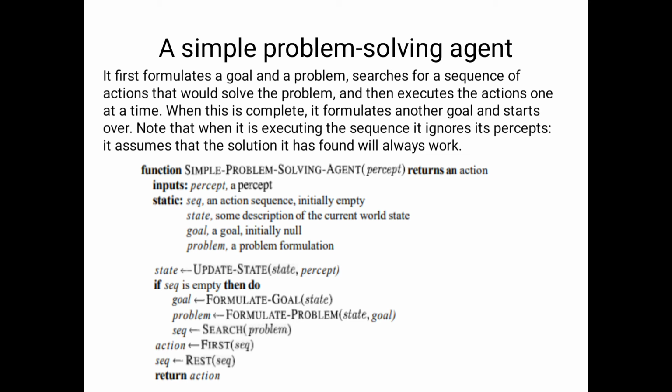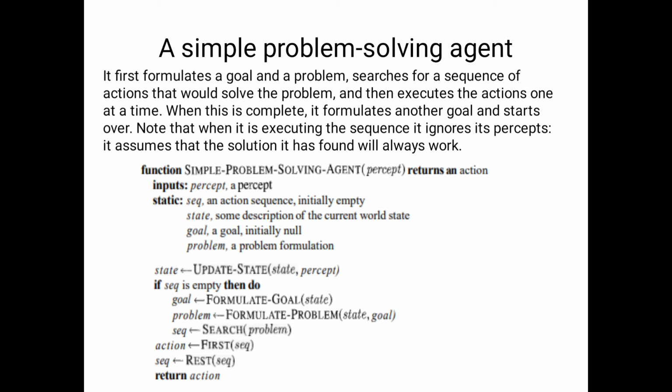So here we will start with one small function. I will name the function SIMPLE-PROBLEM-SOLVING-AGENT. Here I will consider one argument, because the agent perceives the information from the environment. That's why I will consider the percept as the argument. The function returns an action, because the agent also receives the information and performs the action.